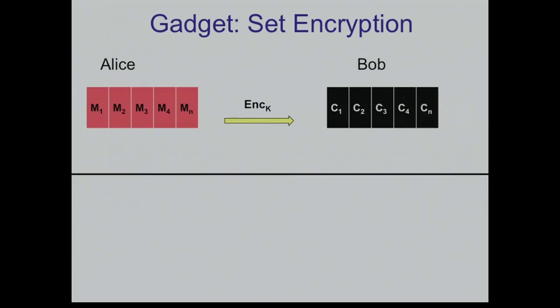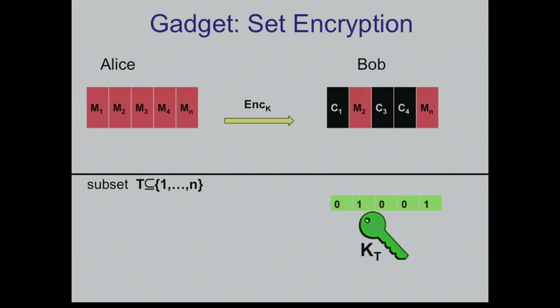So what is set encryption? Consider the following story. Alice wakes up in the morning. She has all these files, videos that were recorded at Simon's. She encrypts them and sends them to Bob. Then in the afternoon, she decides that she wants to reveal a subset of the files, a subset of the messages. So she sends this subset plus a single cryptographic key that will allow Bob to learn exactly these messages.